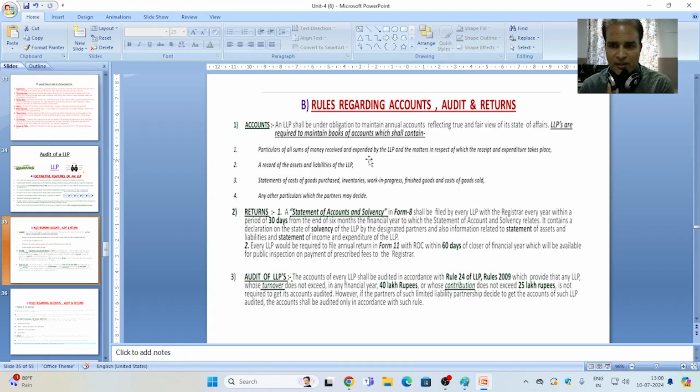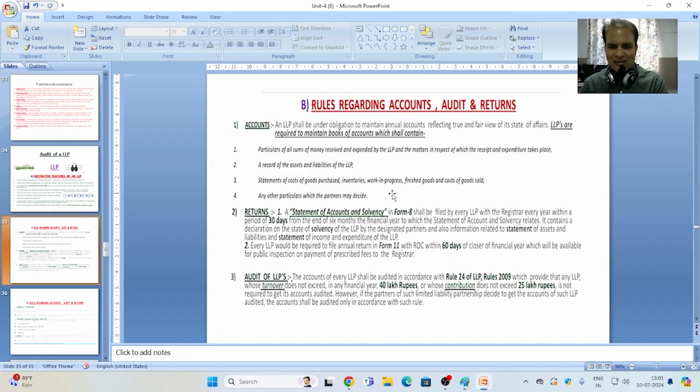LLPs are required to maintain books of accounts which shall contain: point 1, particulars of all sums of money received and expended by the LLP and the matters in respect of which the receipt and expenditure take place; 2, a record of the assets and liabilities of the LLP; 3, a statement of cost of goods purchased, inventories, work in progress, finished goods, and cost of goods sold; 4, any other particulars which the partners may decide. So under the head of accounts, all these are the points that should be maintained by an LLP in its books of accounts.